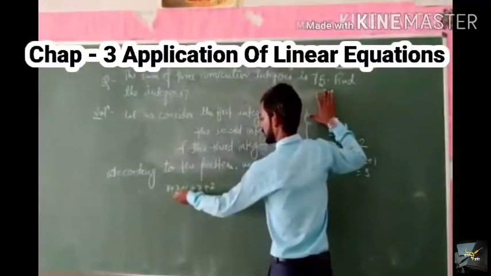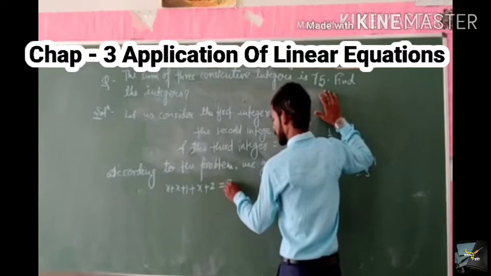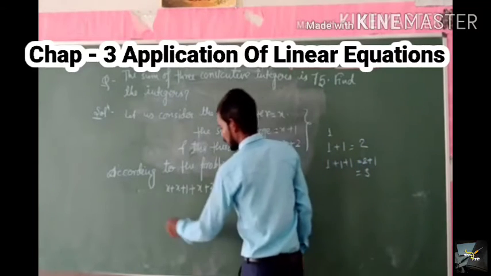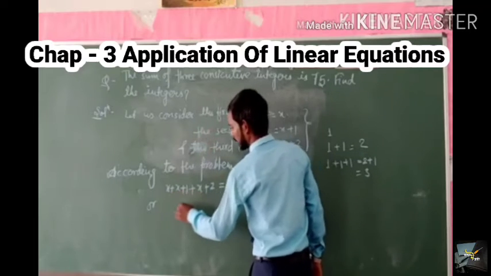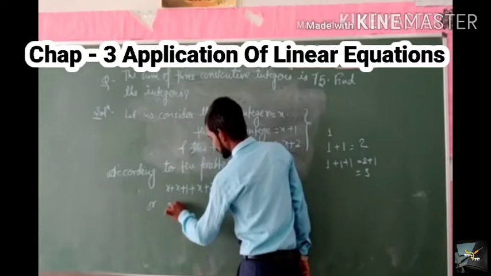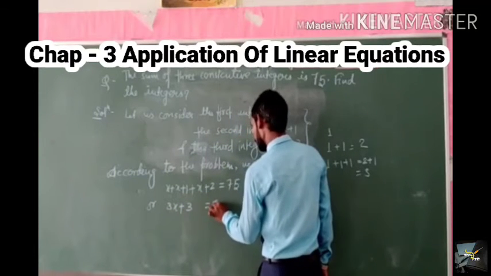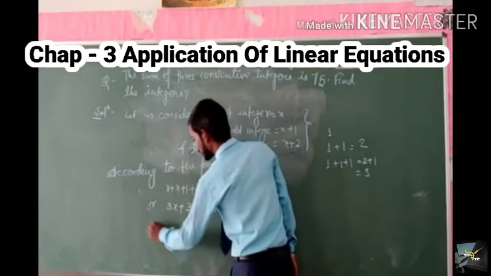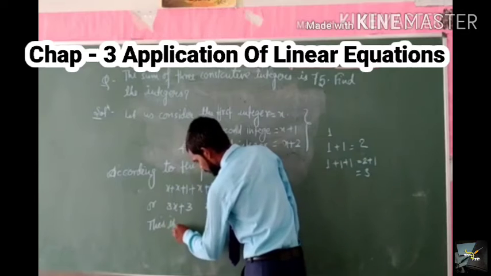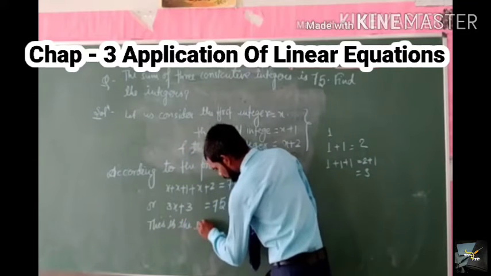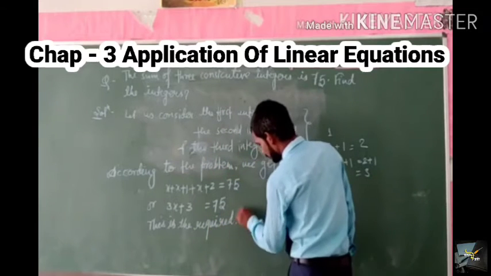That means x plus x plus 1 plus x plus 2 is equal to 75. After solving, we get x plus x plus x is 3x, plus 1 plus 2 is 3, equal to 75. This is the required linear equation.